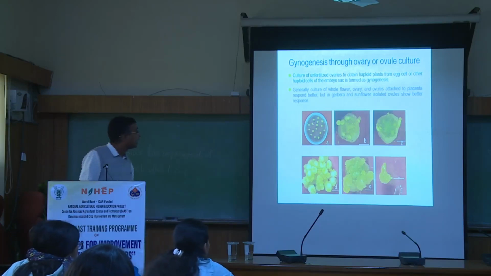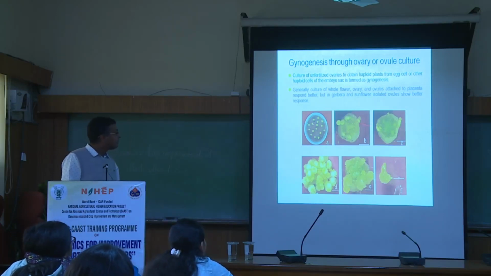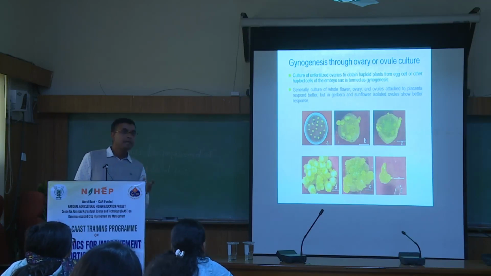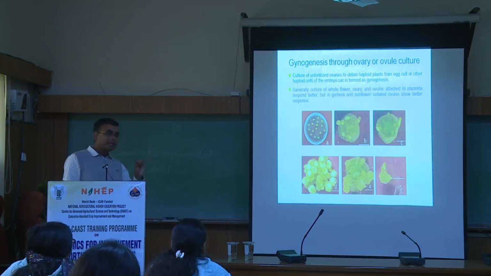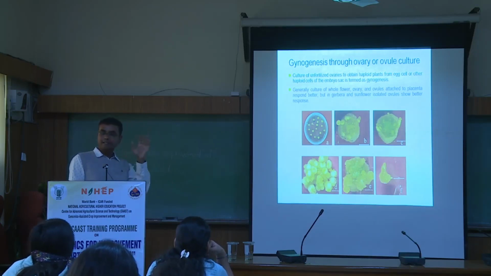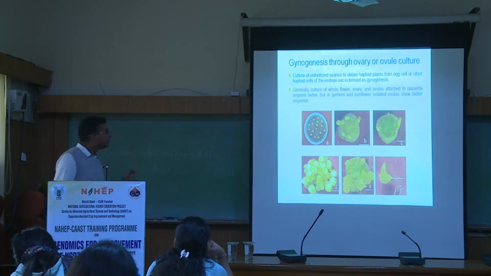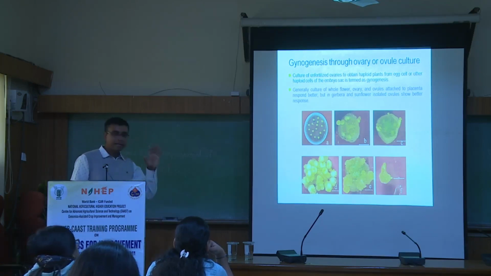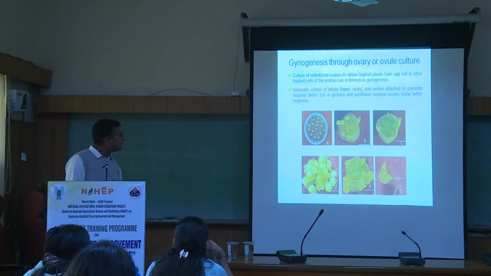And this is gynogenesis. This is actually a picture from our laboratory. Here in cucumber, we have done some gynogenesis work, with unfertilized ovules. But can you isolate the unfertilized ovule as such? It is not possible. So what are we taking? We are taking the unfertilized ovary before anthesis. Ovary means the unopened flower bud. It is very easy in the case of cucumber because male and female flowers are separate. They are not hermaphrodite, so we take the female flower buds and culture them. And whatever germination is coming, it is coming from some of the ovules.